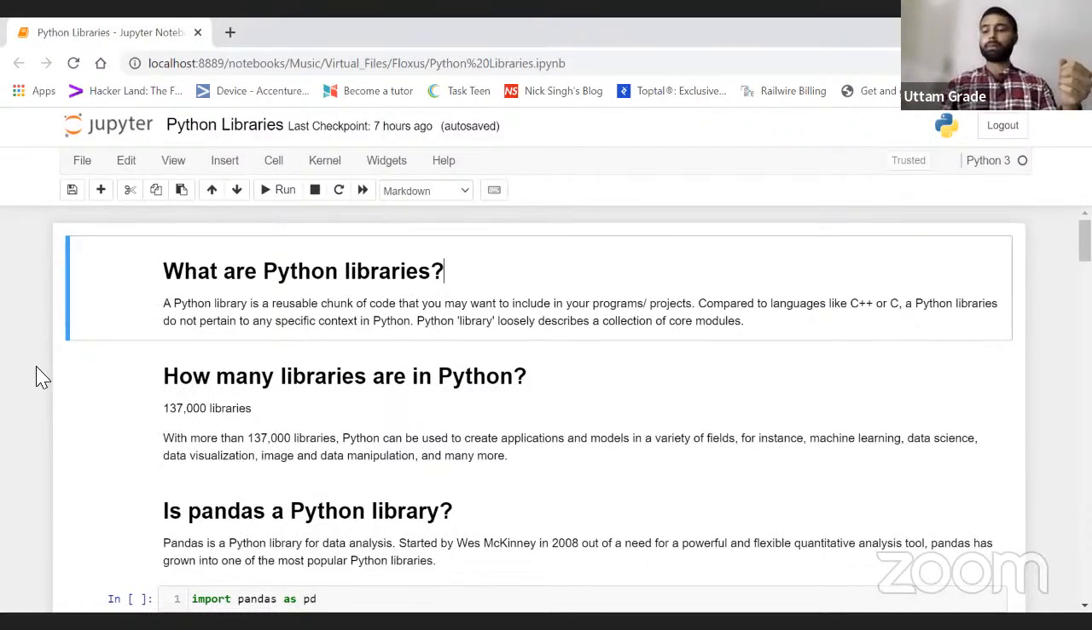Okay, the libraries. What are those libraries we have in Python? As I told you yesterday, we covered what exactly Python is, why we use Python, why Python is so popular, and how Python is easy to understand, so that even a non-technical person can easily understand it. Now let's talk about the Python libraries. What actually are libraries and why do we need them?